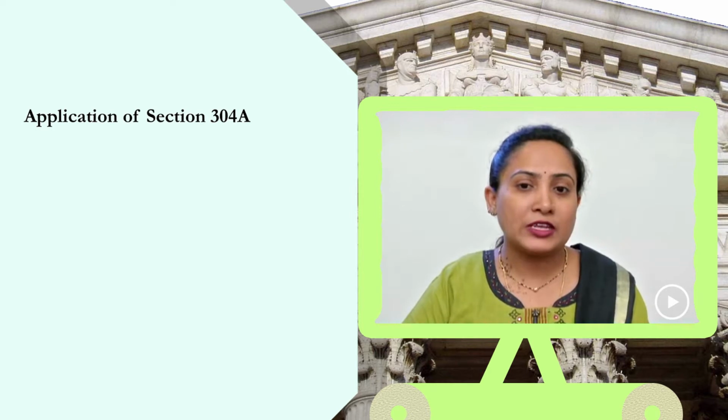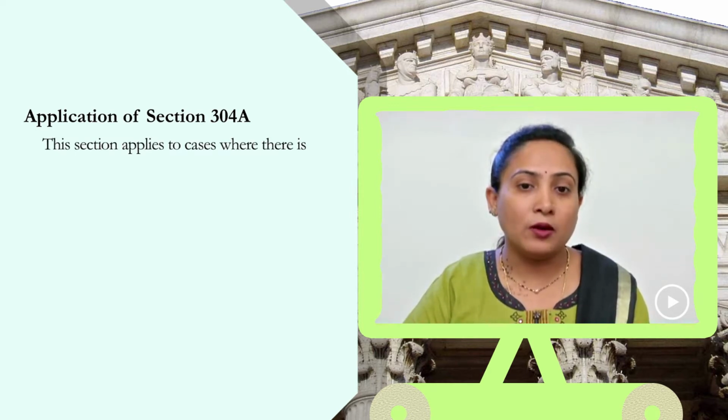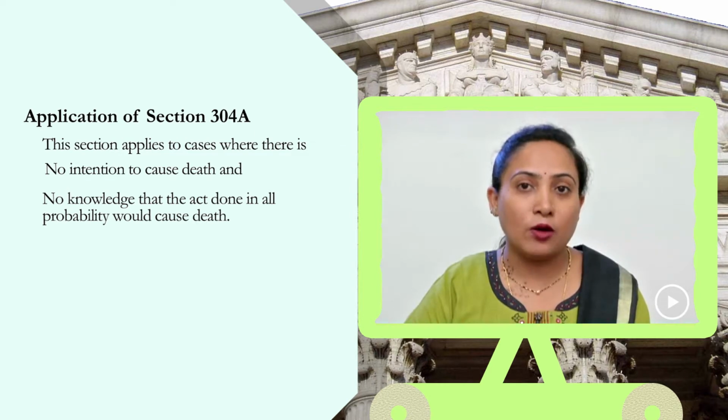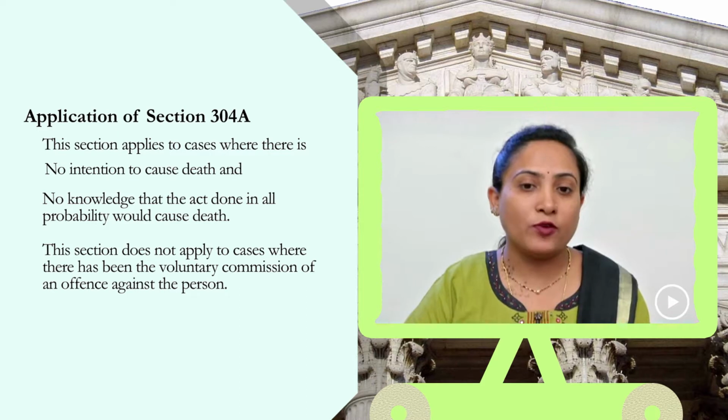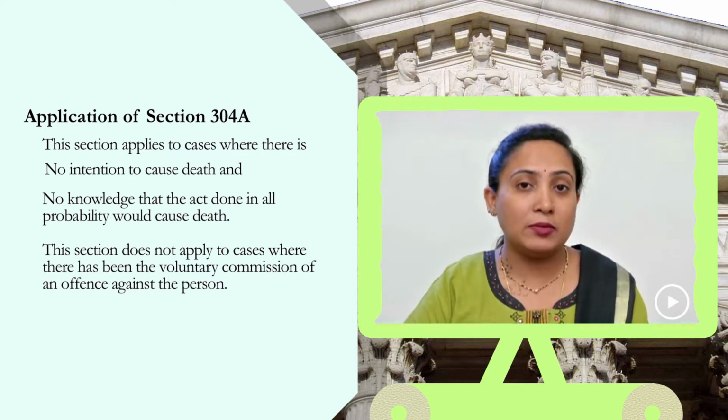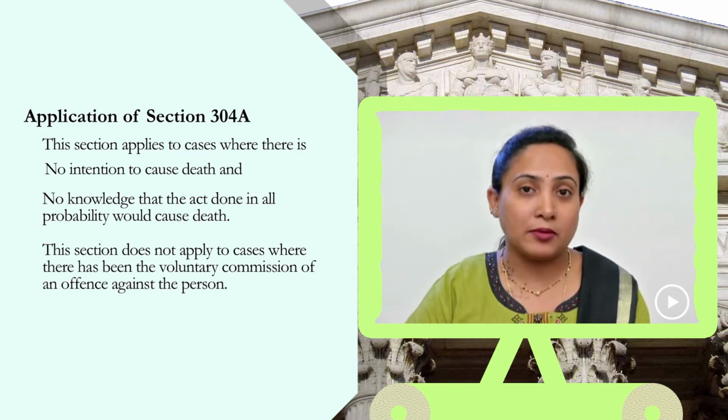The application of section 304A will therefore be applicable only in a case where you prove that there was no intention to cause death, or no knowledge that the act would in all probability result in death. Thus, this section will not apply for voluntarily causing death. It is also essential to understand that the general grounds of exceptions generally available under the law of torts will not get extended to a case of crime, that is, a case of criminal negligence.